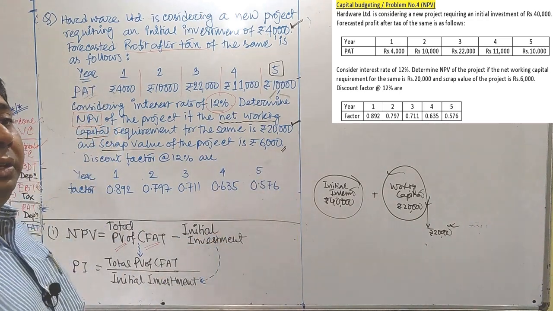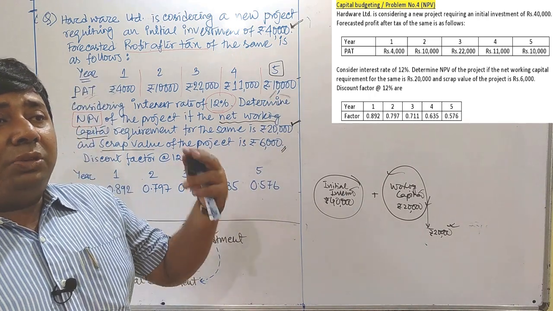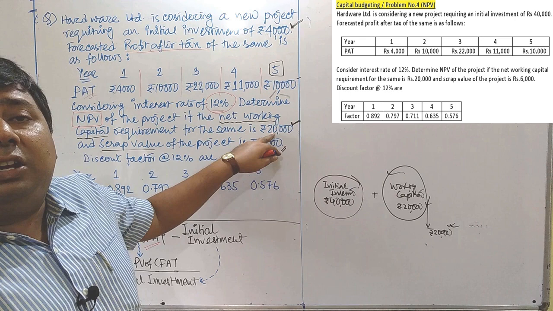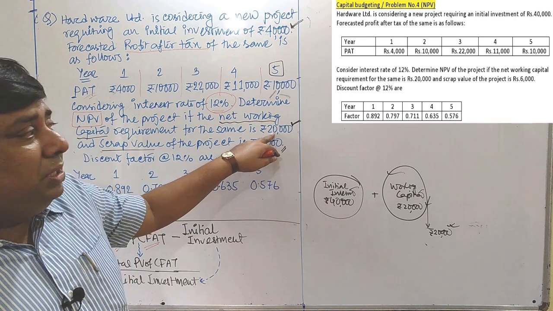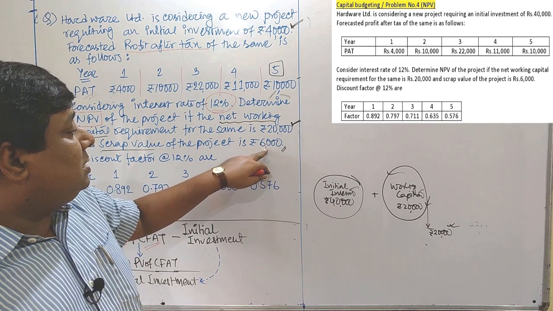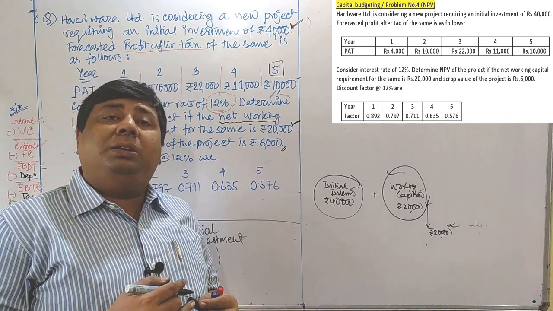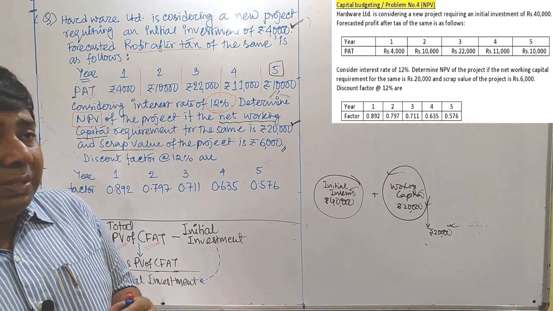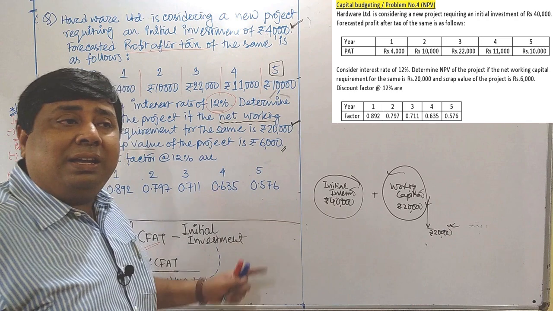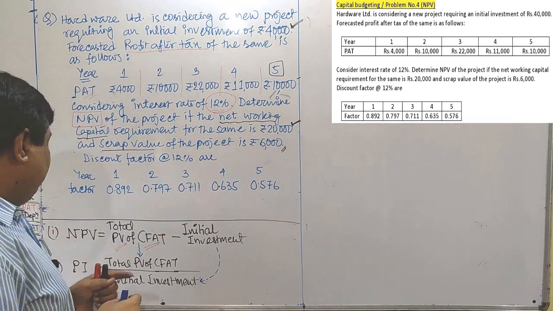That means at the end of the year, the project returned back to us 10,000, and at the same time you can get back the initial investment of working capital, that is how much? 20,000, the amount which we initially invested for the purpose of working capital. Now, apart from this, by disposing of the plant or whatever we are investing in, we can dispose of that, and there is a possibility of getting back that 6,000 rupees also.